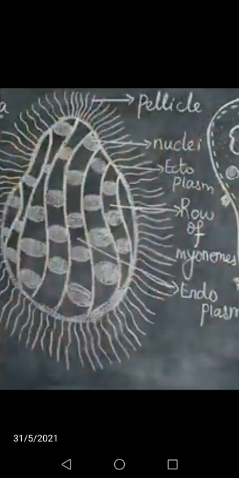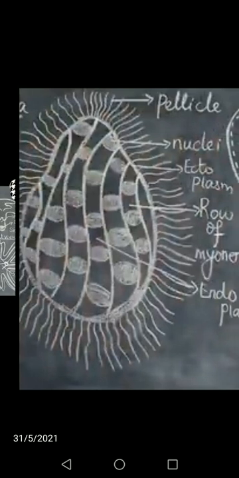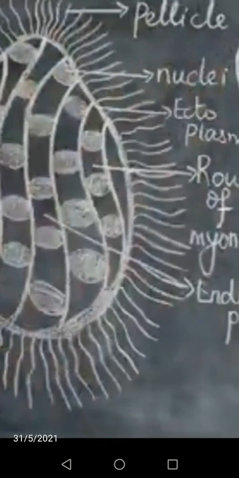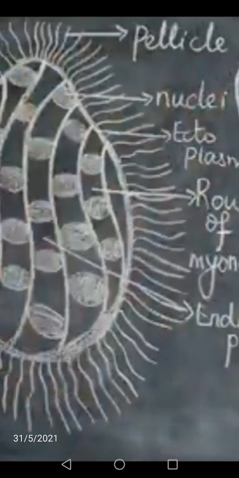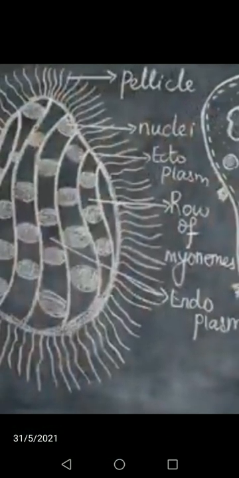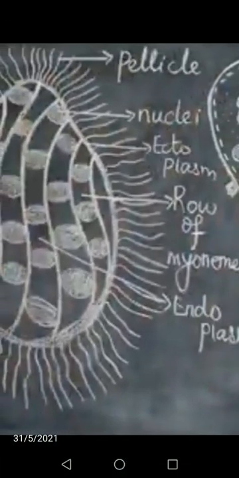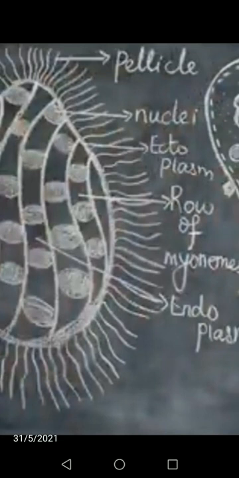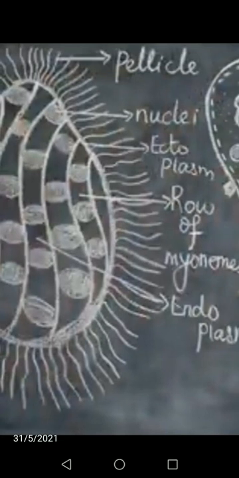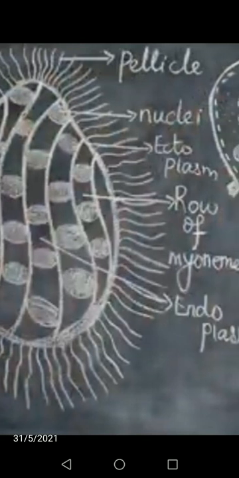Plasmotomy is the division of a multinucleated parent. Just listen carefully, you may find a little confusion in this area. Plasmotomy is the division of a multinucleated parent into many multinucleated daughter individuals with the division of nuclei. I'll tell you the parts present in Opalina. On the top are the pellicle and nuclei.